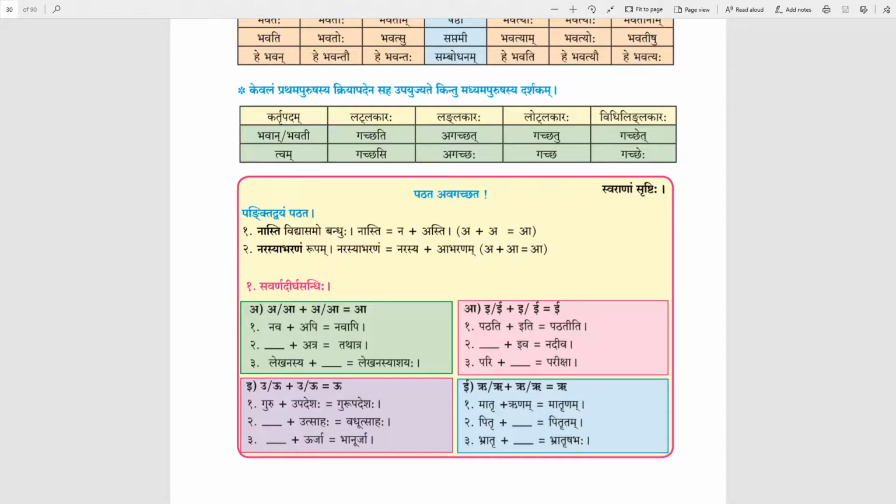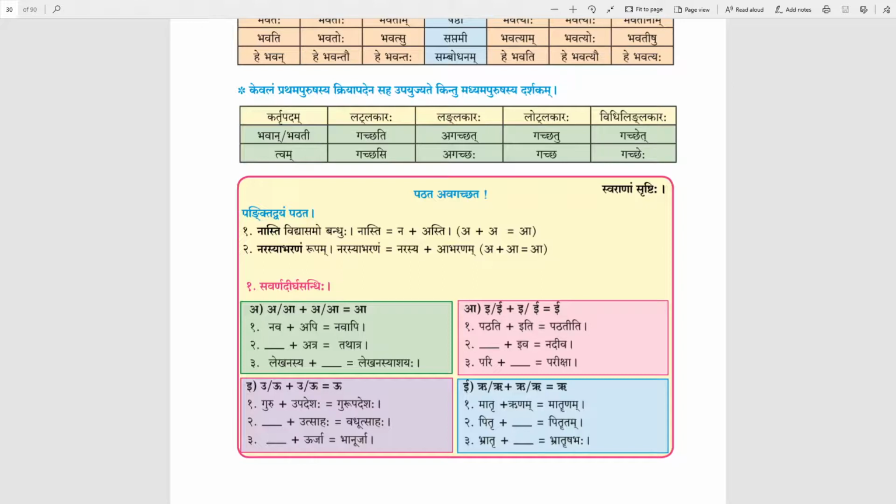Next is nadi plus iva, nadiva. Nadi, this word is ending in dirgha i, plus iva is beginning with rasva i. Answer will be dirgha i only.